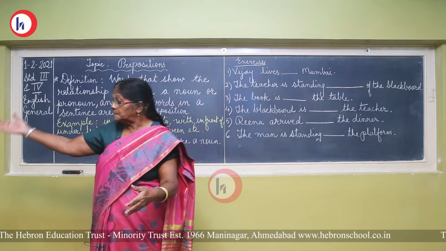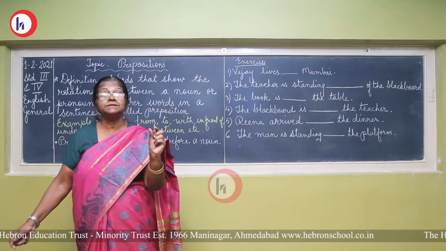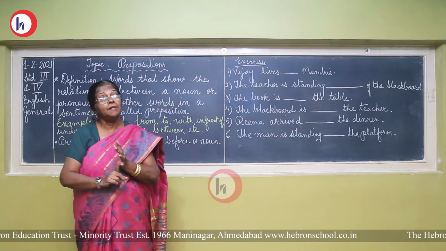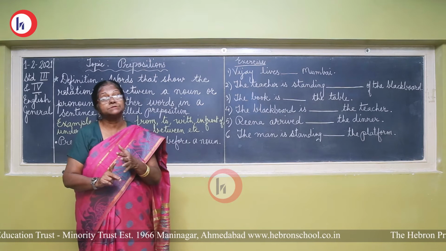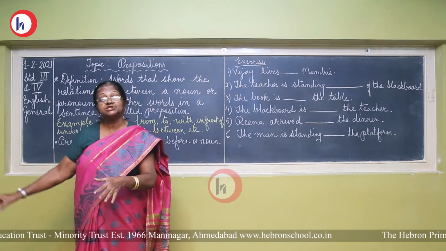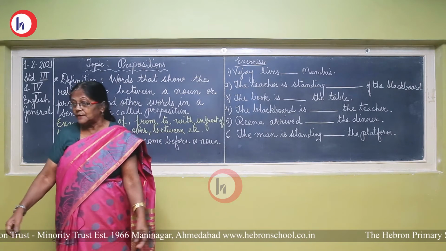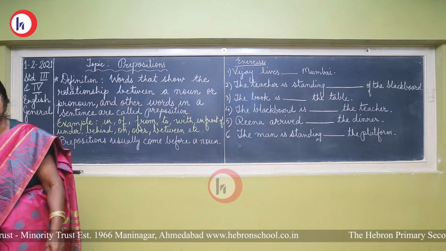Now, there are books on the floor. So, that word on tells us where. Floor is a noun and books is also a noun. So, the relation: the books are on the floor, the books are on the table.